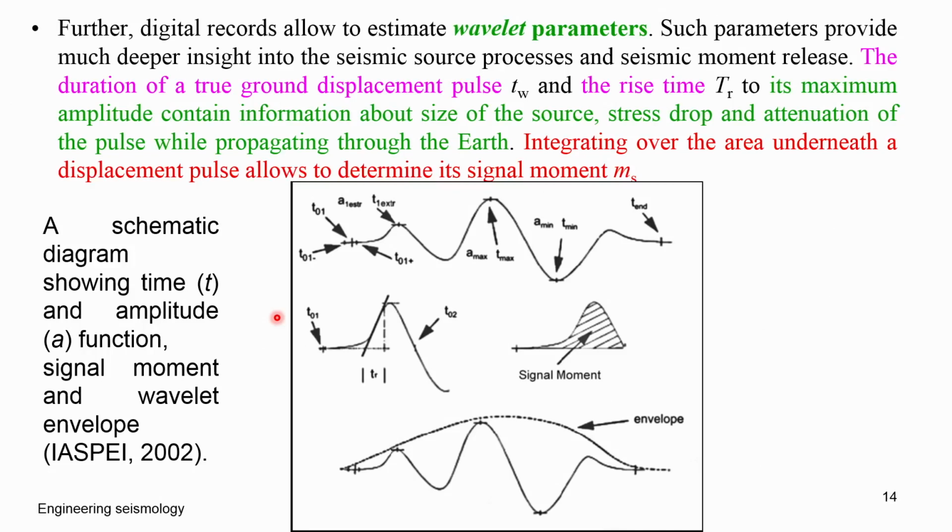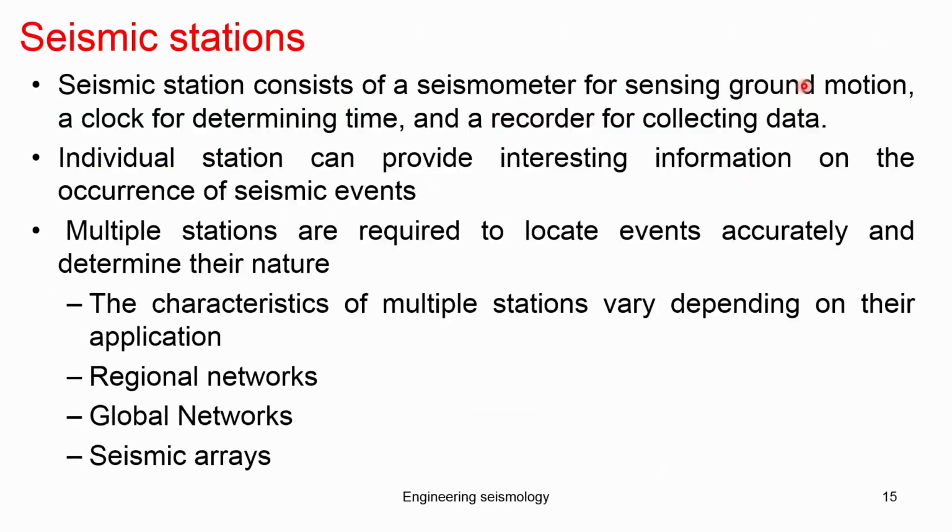So all those things are possible in the digital record, which is not possible in the analog record. This is a typical digital record where you can pick up each and every point of useful information which will help to estimate the different wavelet parameters. Okay. So this is about the equipment and digital record; analog record we have seen.